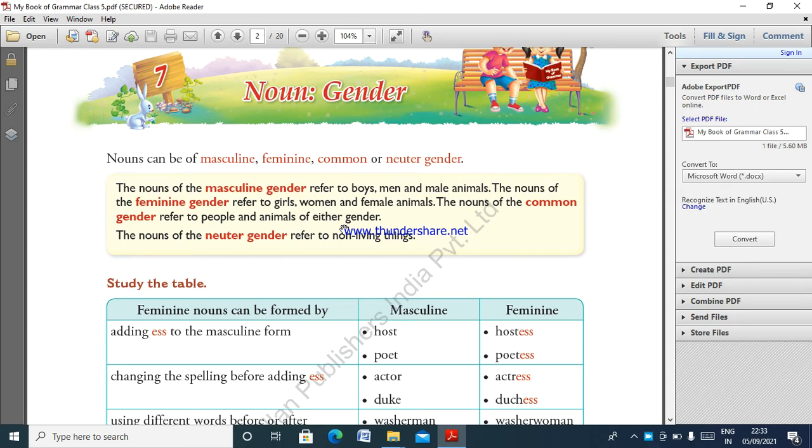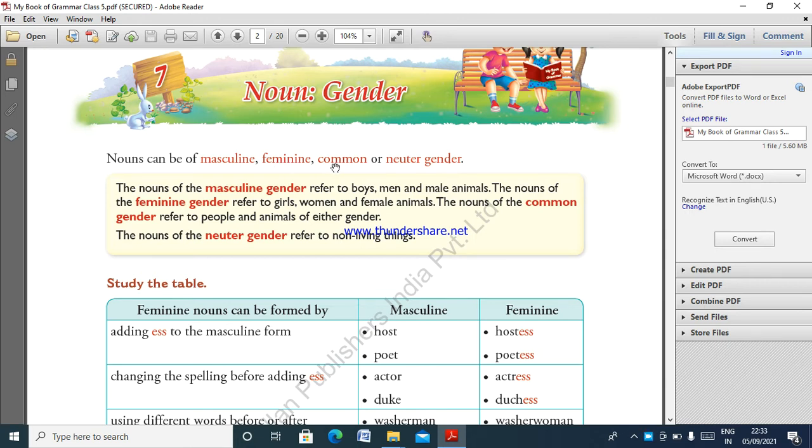And then neuter gender means non-living things. Neuter gender refers to non-living things. Nouns can be masculine, feminine, common or neuter gender. Masculine refers to boys, men and male animals. Feminine, girls, women and female animals.